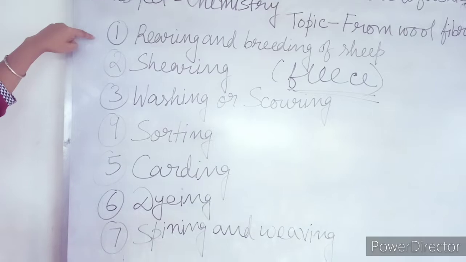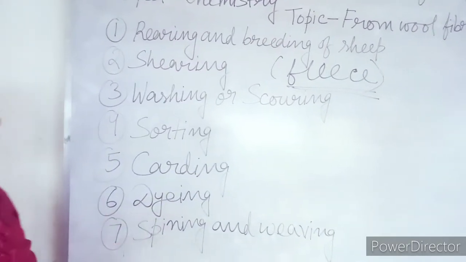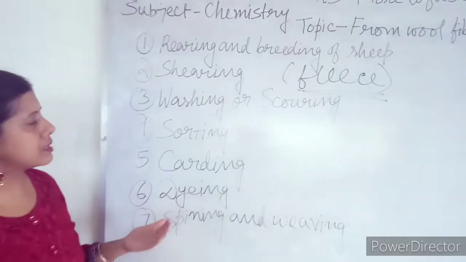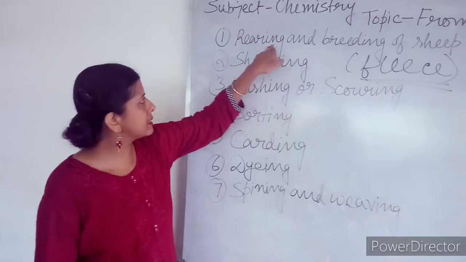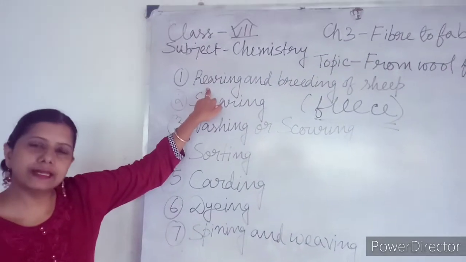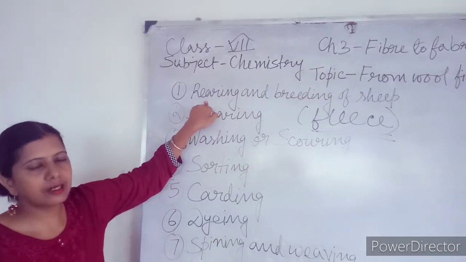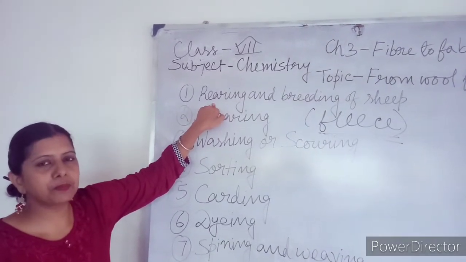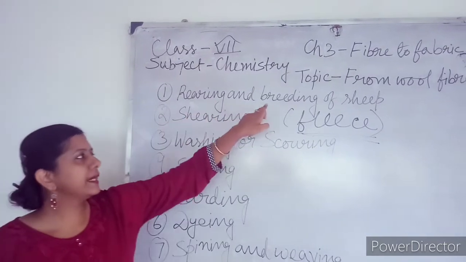The first step is rearing and breeding of the sheep. That means we are getting the wool from the sheep. Without sheep we cannot get the wool. So first we have to go through this step. Now what is the meaning of rearing? Rearing means to bring up and to take care until and unless the sheep is fully grown. That is called rearing.